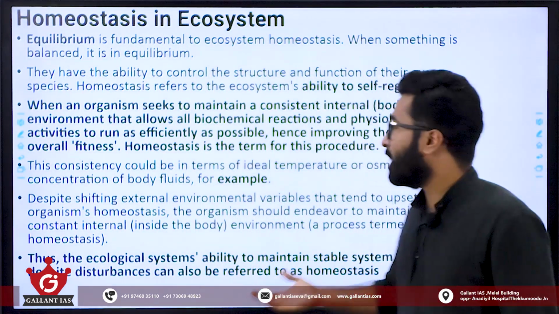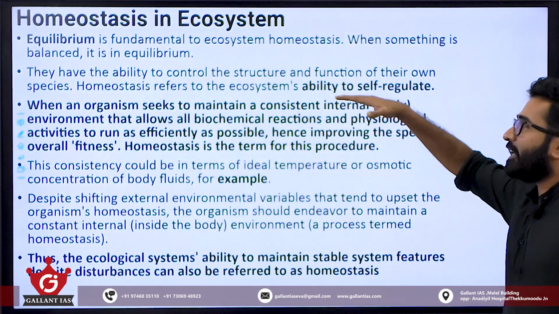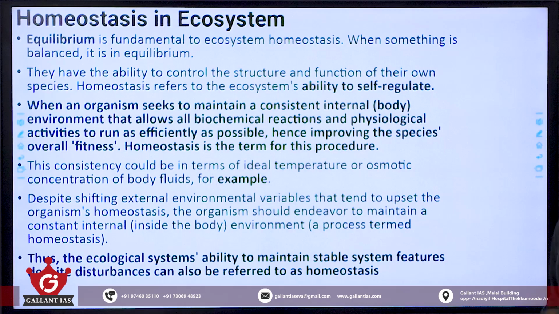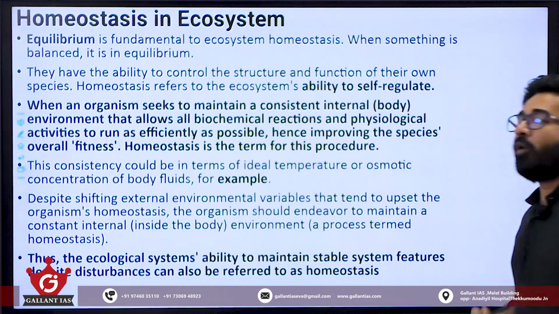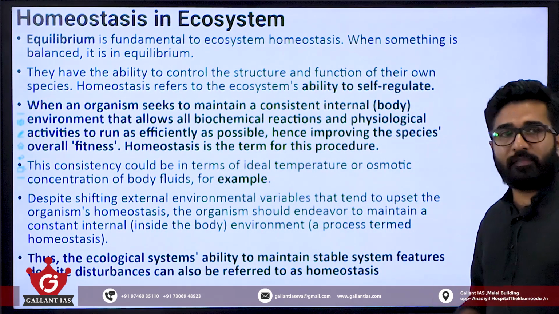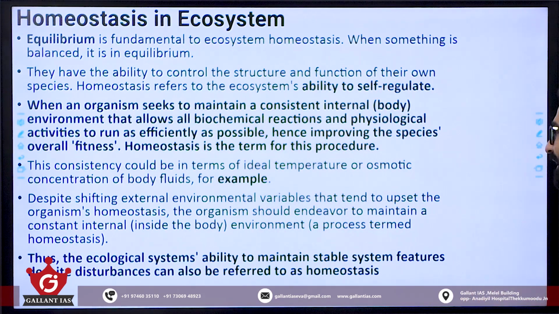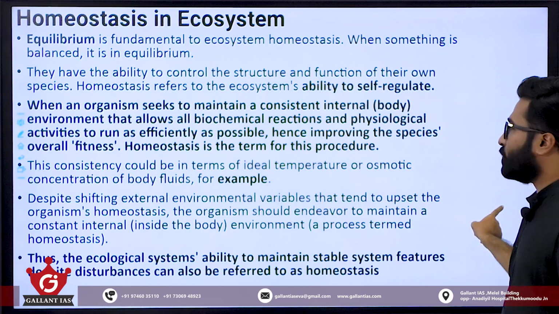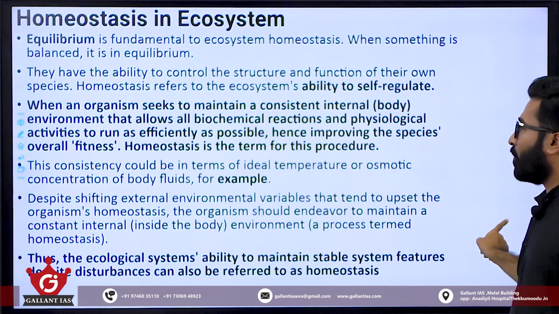When that equilibrium is unbalanced due to external conditions like extreme heat or cold, the animal body does some activities so that the balance is regained. That is homeostasis and its adjustments. We'll see through an example, and then you will be more clear.